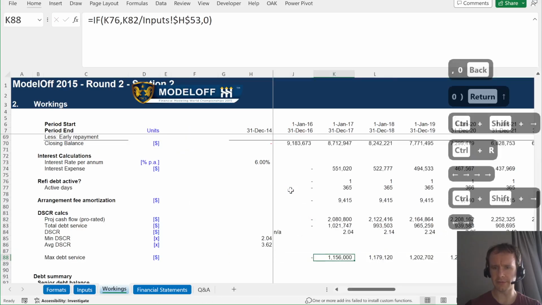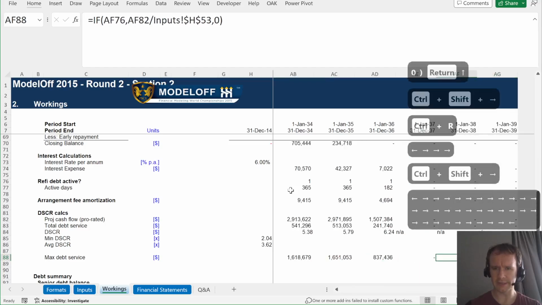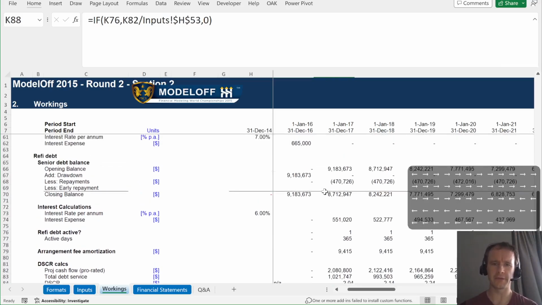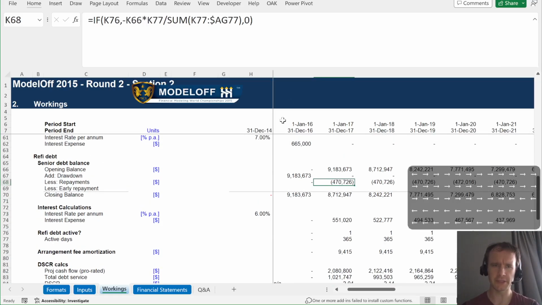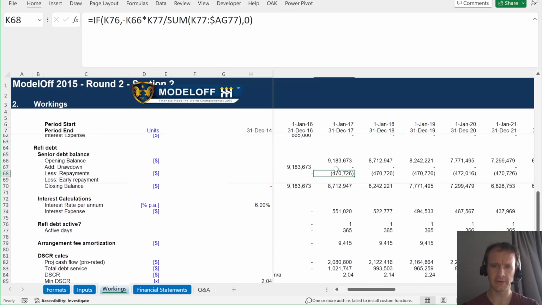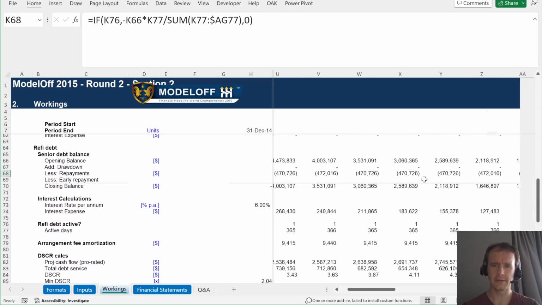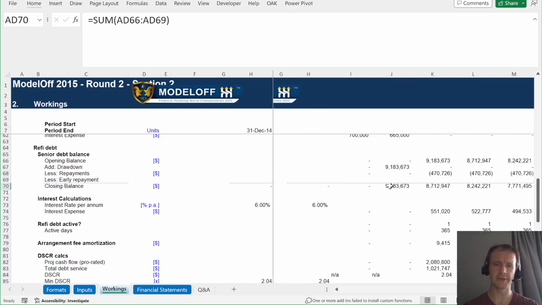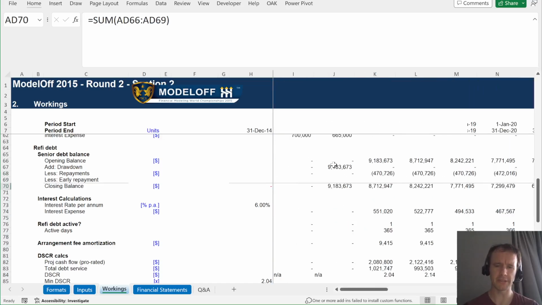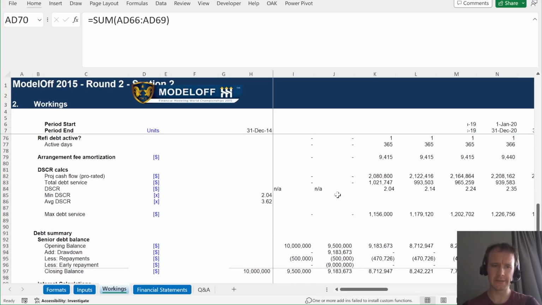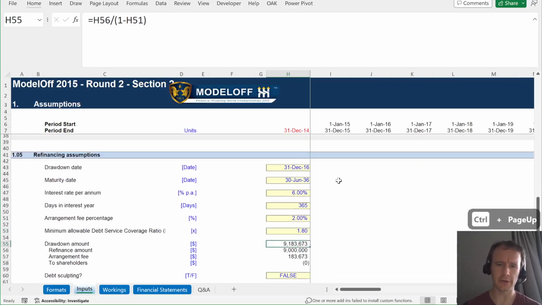So these are the amounts that we can afford to put toward debt servicing. What we could do is a pretty manual way: change these principal payments to be the debt service amount minus the interest payment, and then goal seek this number back to 0 by changing the initial drawdown amount.